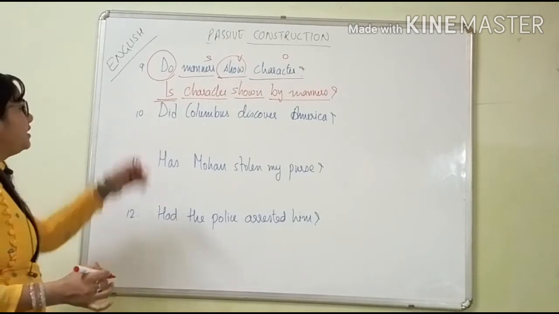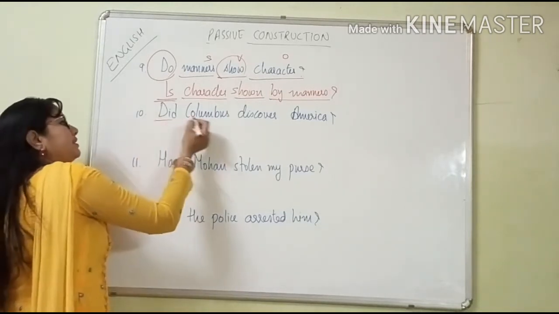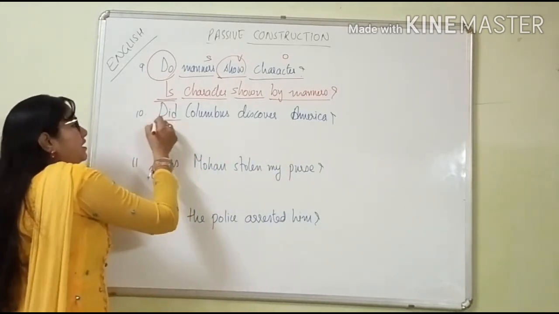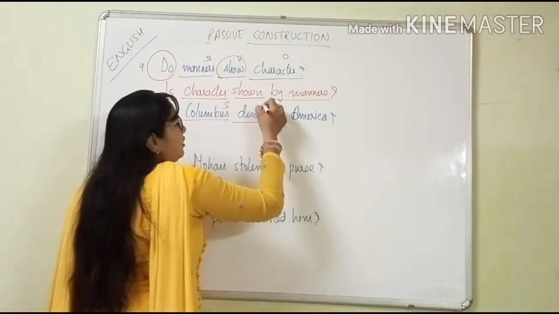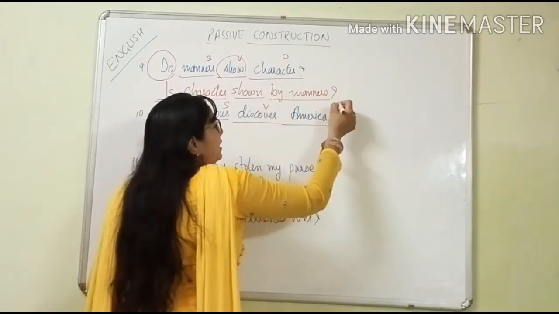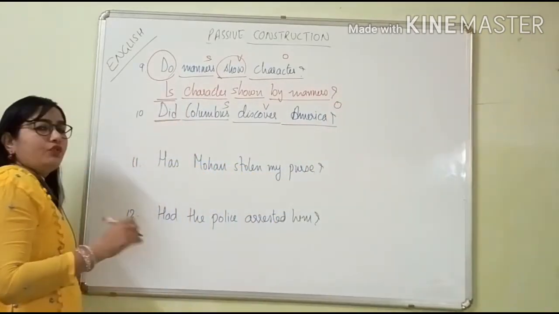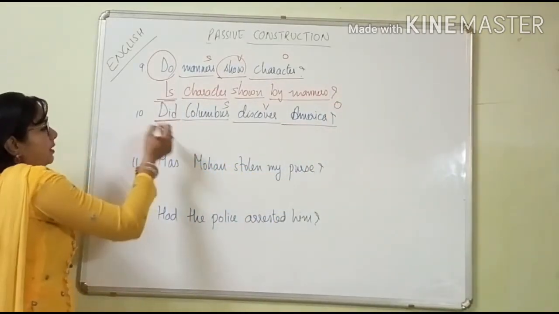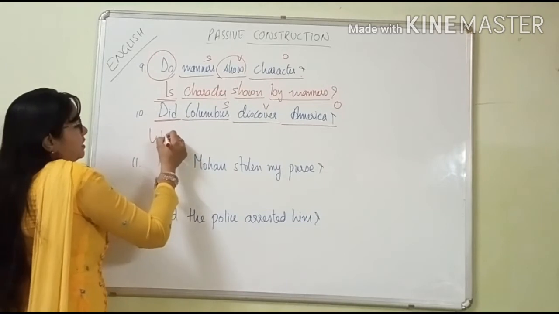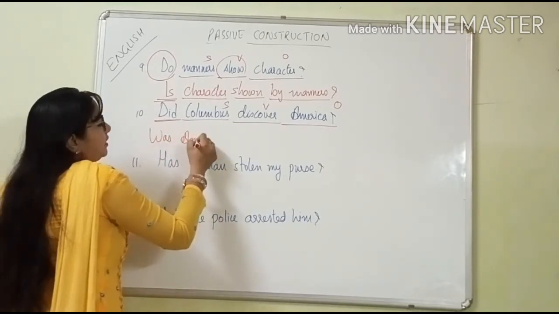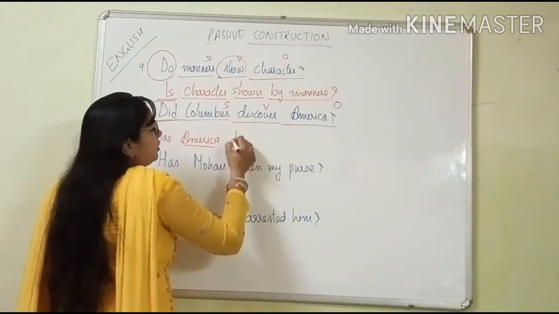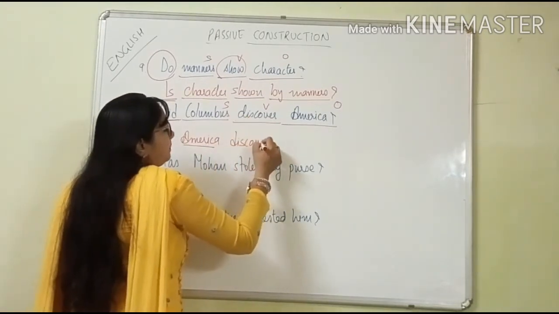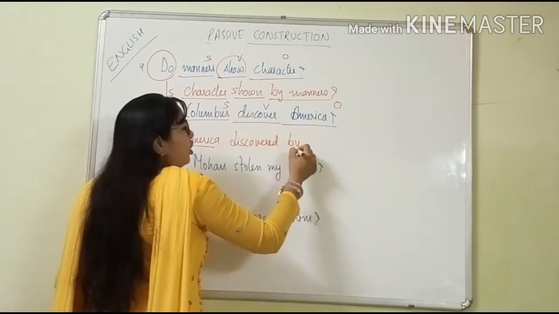Okay. Next one. "Did Columbus discover America?" This is the past tense. Did. Columbus is the subject. Discover is the verb, and America is the object. What will we do here? The past tense of it, "was". America, the object, we are keeping here. Discovered, verb's third form. Discovered by Columbus.